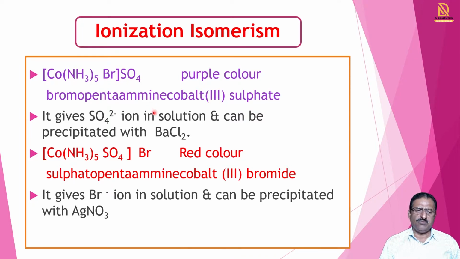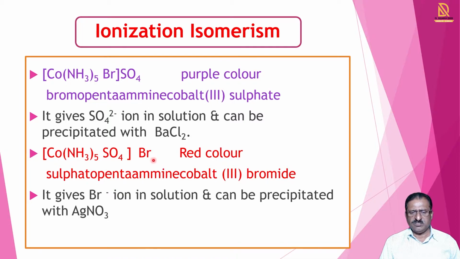For that, we see the second example, [Co(NH3)5SO4]Br, where SO4 acts as secondary valency and Br as primary valency. SO4 is directly attached to the cobalt in the complex ion, while Br is a free ion.